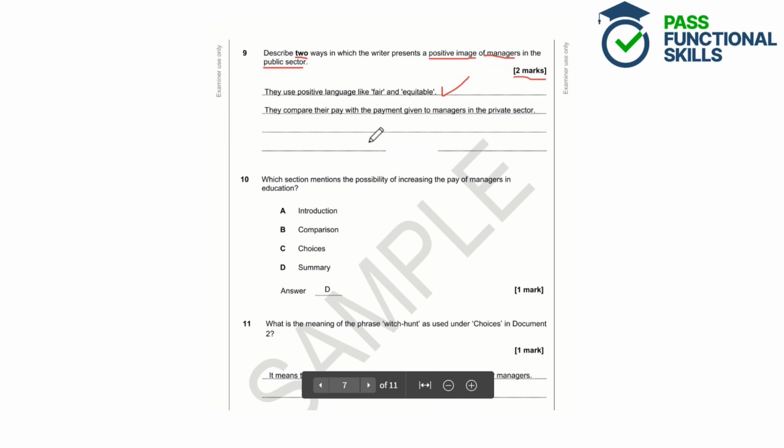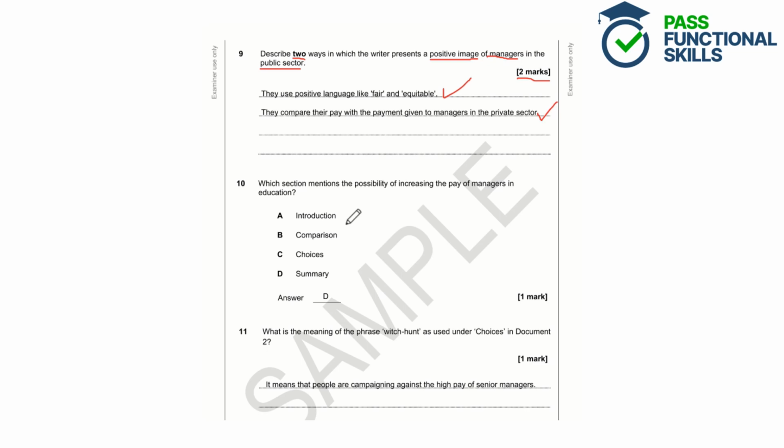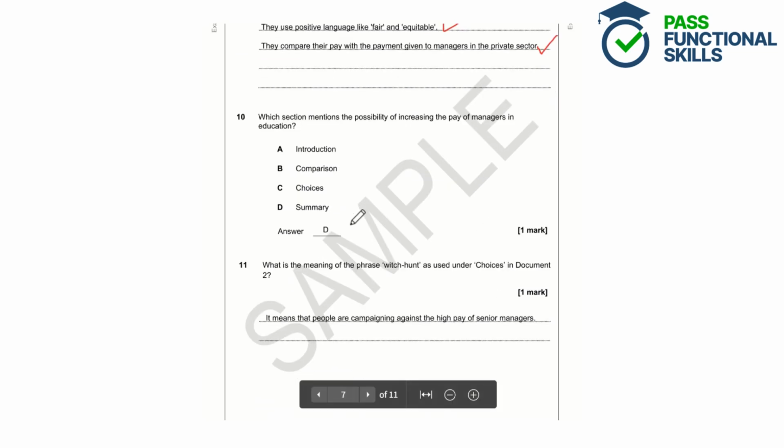So they compare their pay with the payment given to managers in the private sector, and in that they imply that the public sector managers should earn more than they do. Question 10. Which section mentions the possibility of increasing the pay of managers in education?